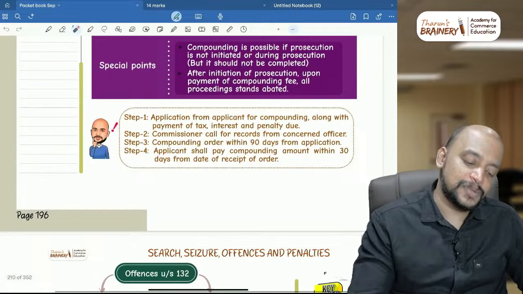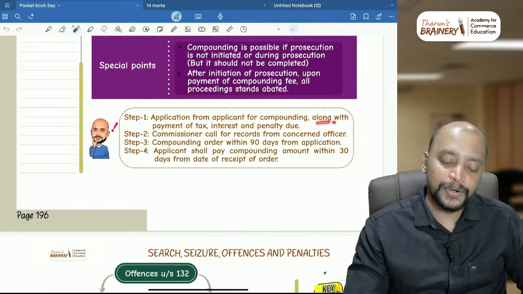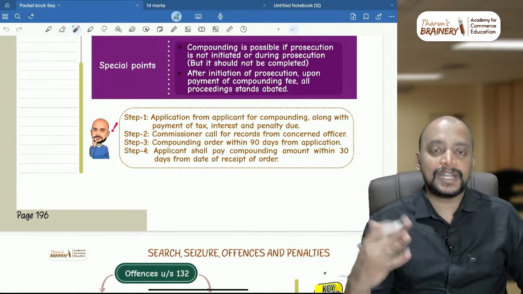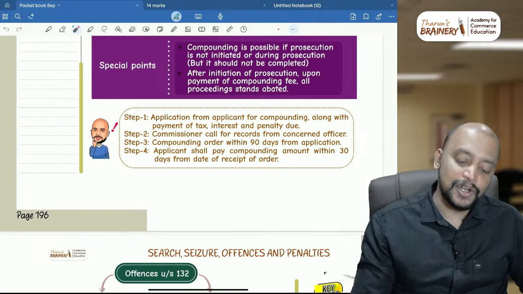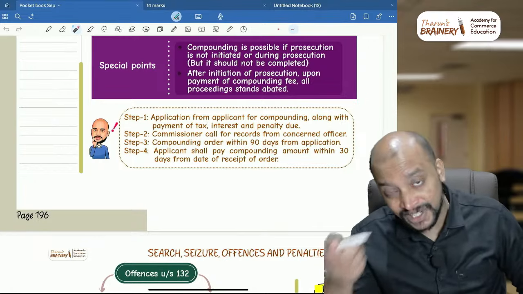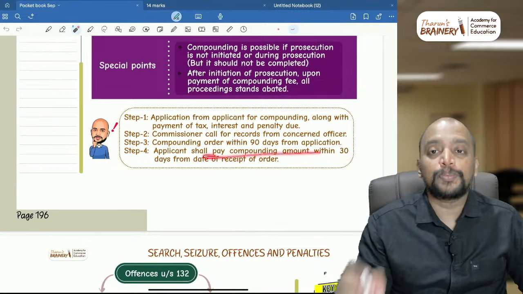So what are the steps involved? First we need to make an application for compounding, along with payment of tax, interest and penalty due, and the commissioner will call for the records and examine from the concerned officer, and the compounding order will be passed within 90 days from the date of application, and after the compounding order, within 30 days we need to pay the compounding fee.